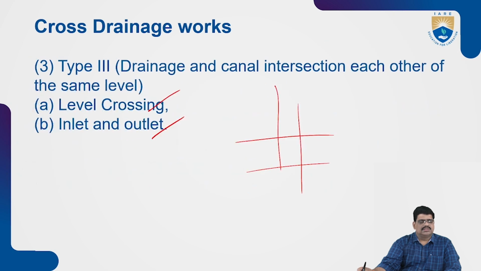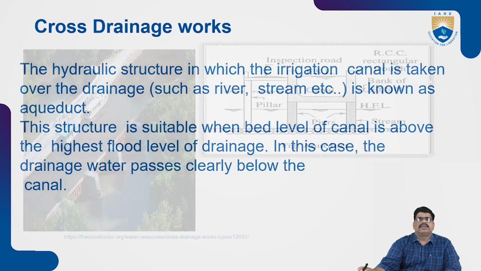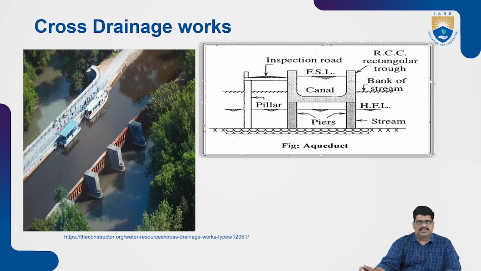Another one: the hydraulic structure in which the irrigation canal is taken over the drainage, over rivers or streams, is known as an aqueduct. Let us see the river-crossing aqueduct.